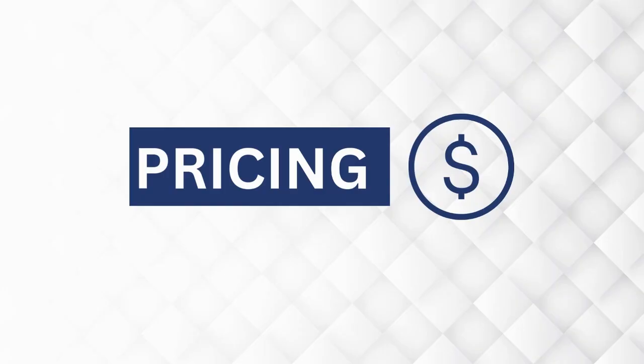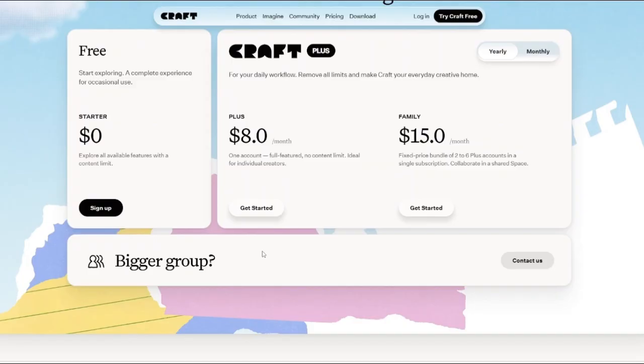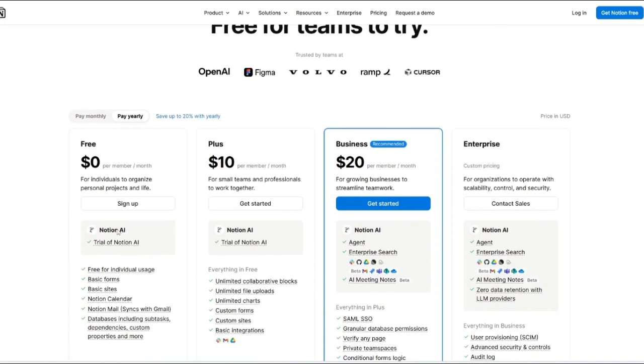Now, what is the pricing like? For Craft, there's a free plan, which is the starter plan at $0, and there is a plus plan at $8 per month. One account, full featured, no content limit. There's also a family plan at $15 per month, and all of these subscriptions are based on paying annually. If you want to pay monthly, the prices go up. How about Notion? Notion also has a free plan at $0, a plus plan at $10 per member per month, a business plan at $20 per member per month, and an enterprise plan. These are all yearly or annual subscriptions. If you decide to pay monthly, the prices go up.